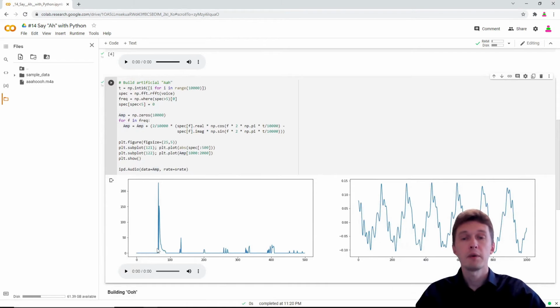So you see, this is a spectrum. From the start there are very high amplitude frequencies and all the others are small amplitude, and there is a fragment of the final audio wave. Let's listen.